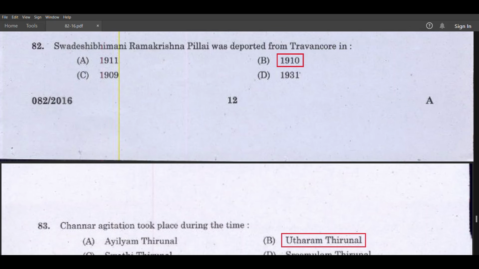Deshabhimani Ramakrishna Pillai was deported from Travancore in 1910. Channar agitation took place during the time of Uttram Tirunal.